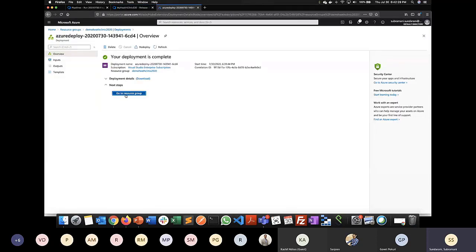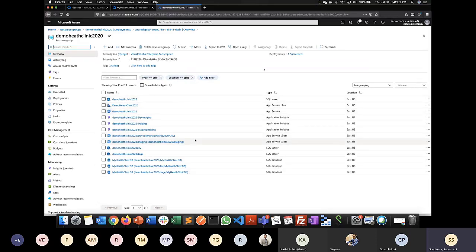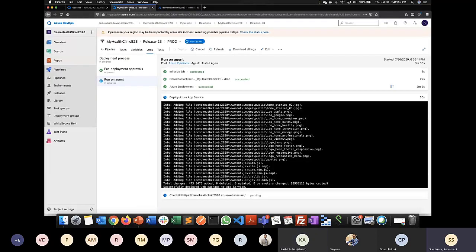So when I go over here, I can see the list of all the things created. See, within a matter of 5 minutes, I was able to create a SQL server. I was able to create a website. I was able to create particular logs, and I'm able to create all these things in a matter of 5 minutes. Now, when I go to this particular website, let us wait till the code is being deployed.